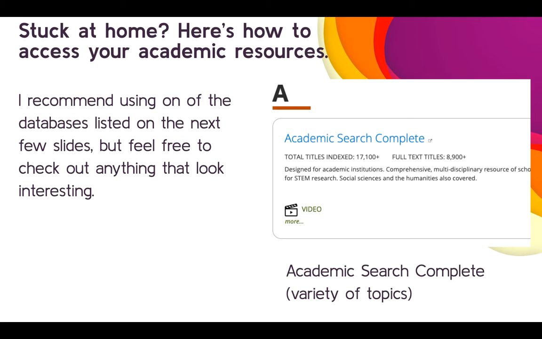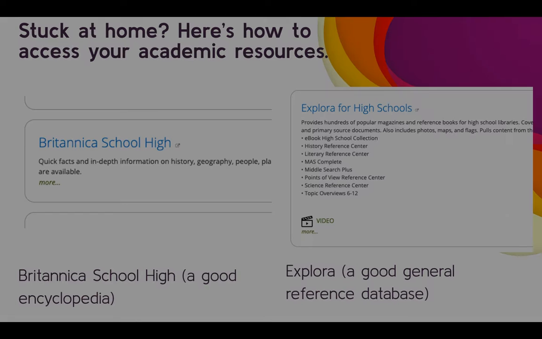I like this one because it has a huge selection of resources. Look at that, over 17,000. I also like to look at full text versus just abstracts because you get more information. It also covers a variety of topics. So if you're not really sure what you're looking for, I might start here.